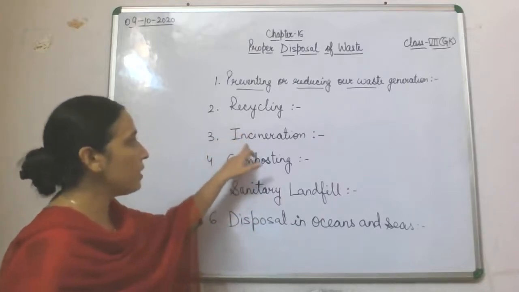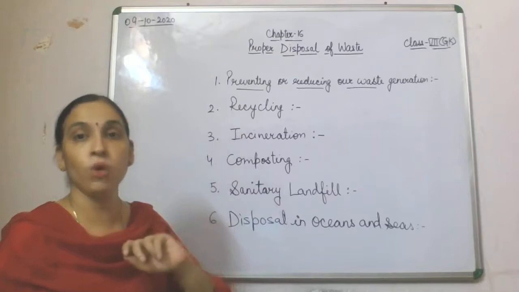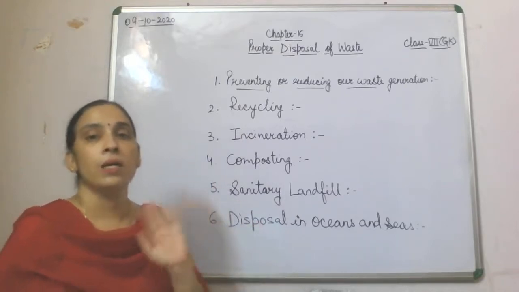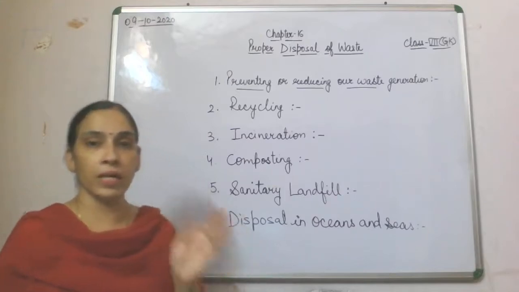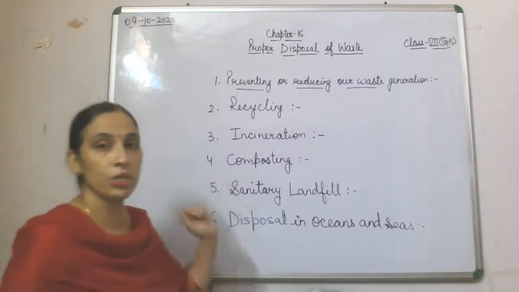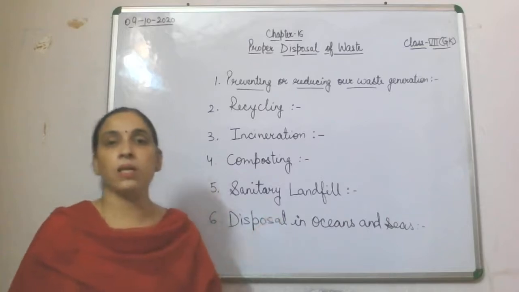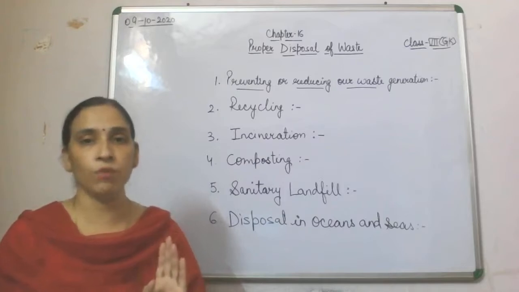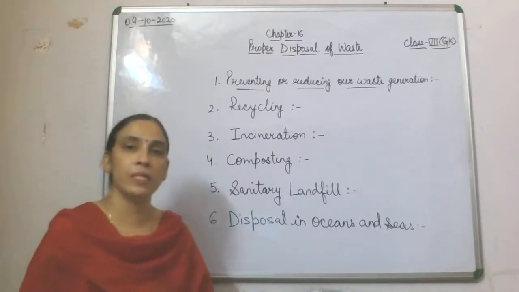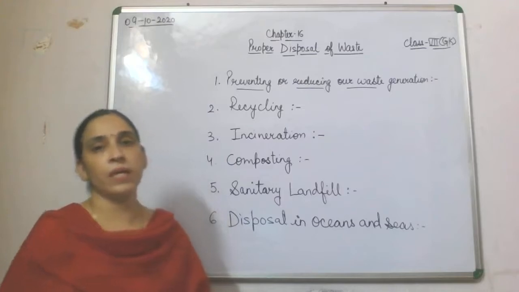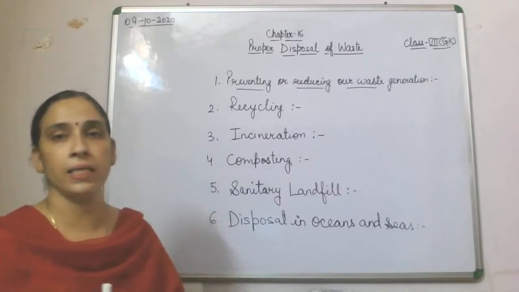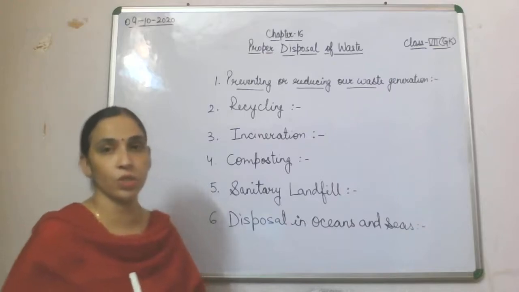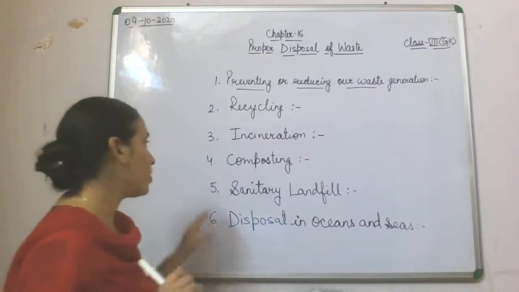Next, incineration is not the correct way of proper disposal of waste, but more often the people in agriculture use incineration, combusting the fields after harvesting of crop, and then that field is full of ash and harmful gases released after combustion, which will increase air pollution.